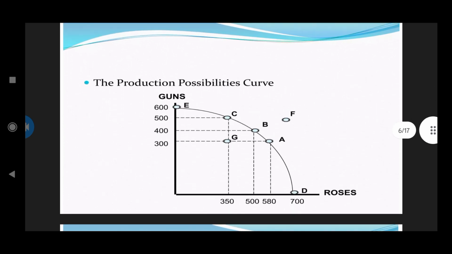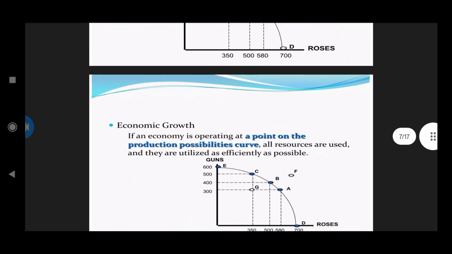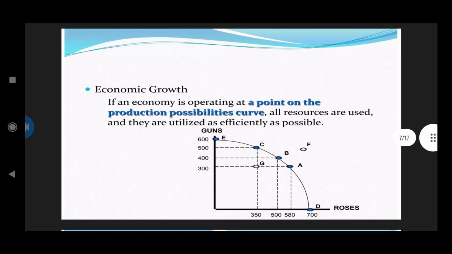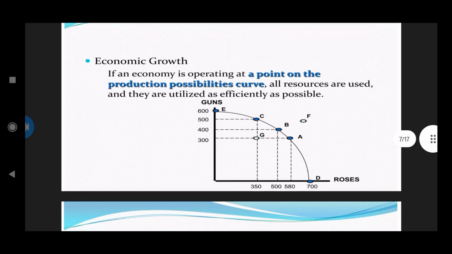This is one example of a production possibilities curve. You can see roses and guns here, in the graph on my screen. Next, economic growth. If an economy is operating at a point on the production possibilities curve, all resources are utilized as efficiently as possible.